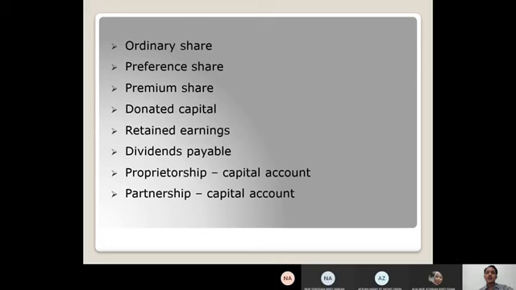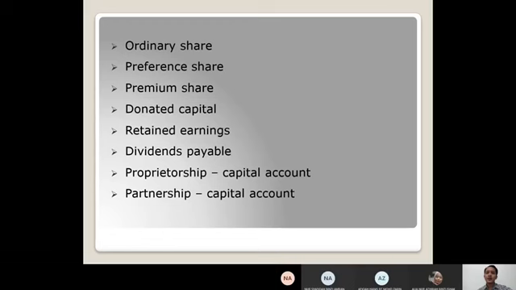Okay, the next, number 12, is premium share. A company issues its shares at a premium when the price at which it sells the shares is higher than their par value. For example, ABC company sells a share of common stock to an investor at RM10. The stock has a par value of RM1. Then it has issued the share at a premium of RM9.